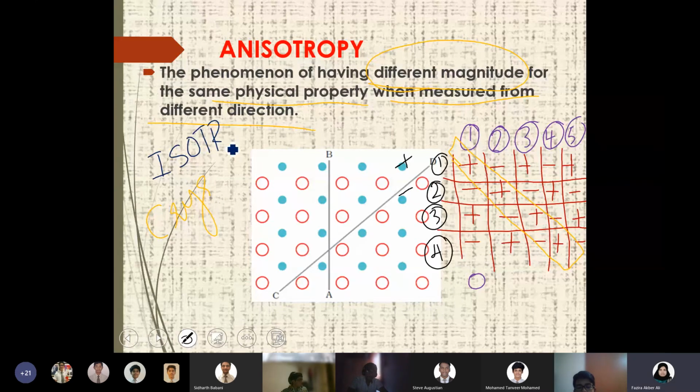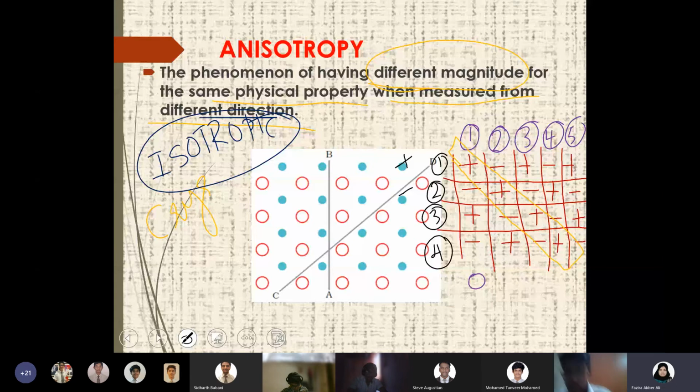Isotropic means when you measure a property in whichever direction, you will get the same value. That means when you measure the electrical neutrality or total electric charge vertically, horizontally, diagonally, in whichever direction, the value will be the same. That is what isotropic is. Am I clear? Yes, ma'am.